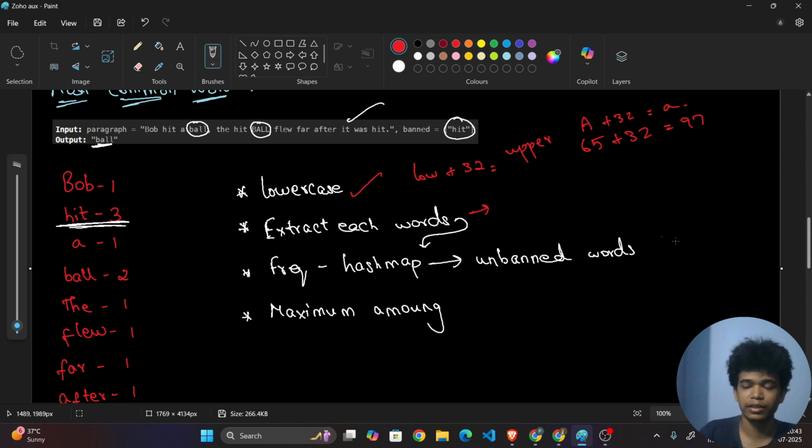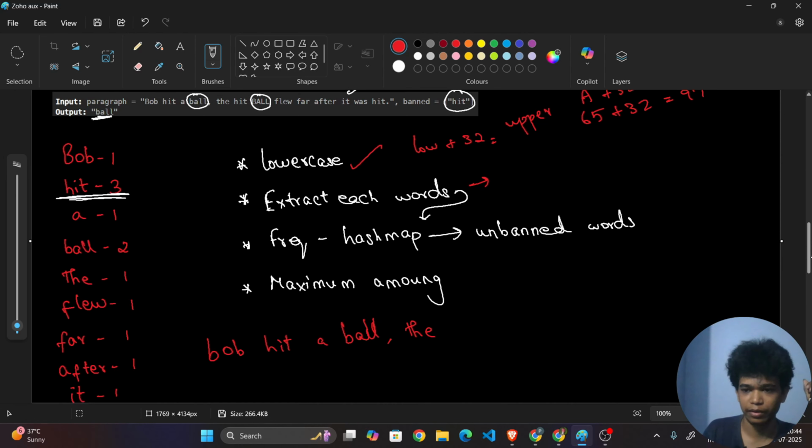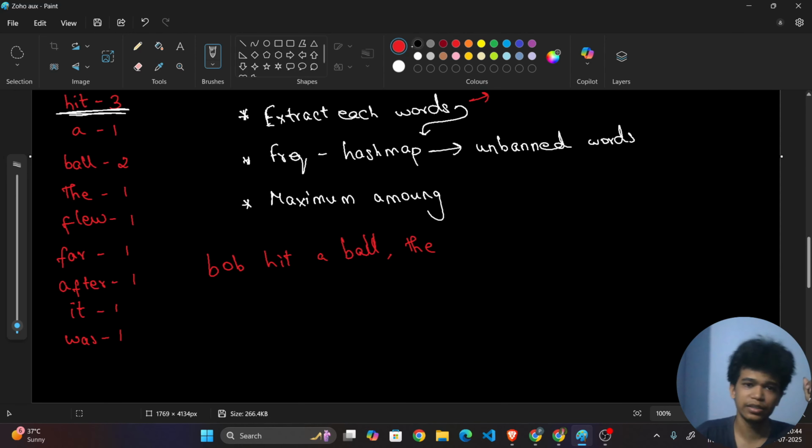Now, how to extract the words? Here comes a twist. Let me take some words, and they all will be in lowercase. So, "Bob hit a ball." Let me take this alone, or let me take this there also. Fine. Now, how to extract the words from this sentence?